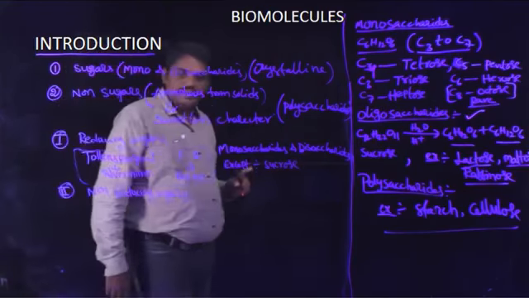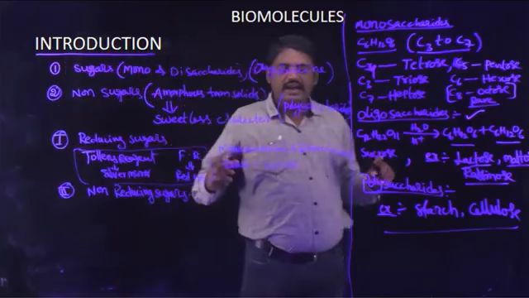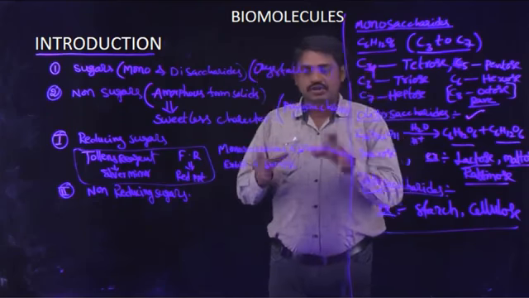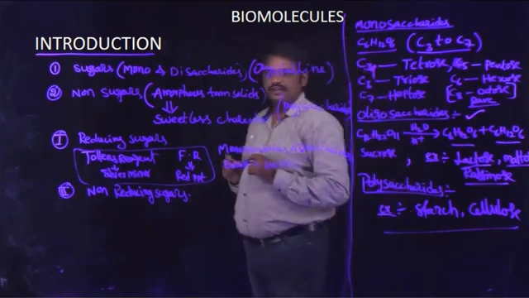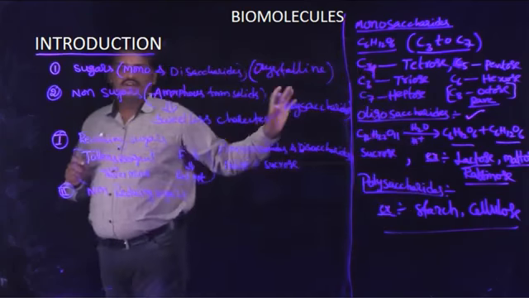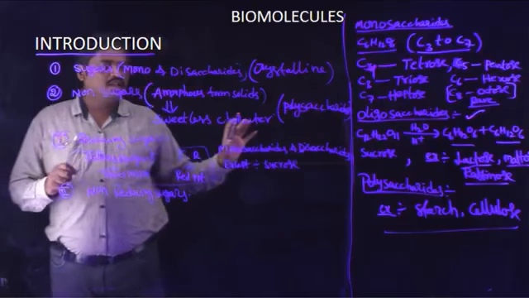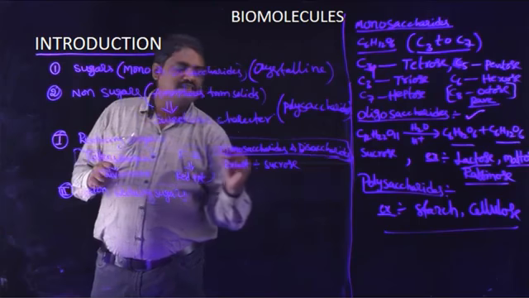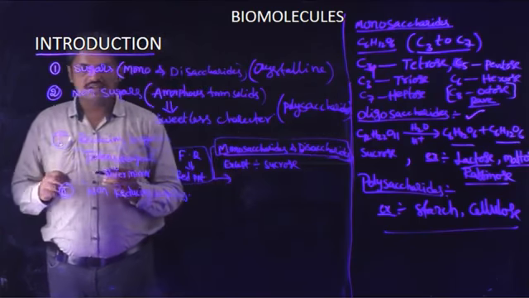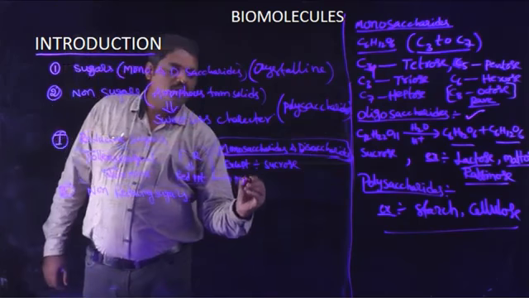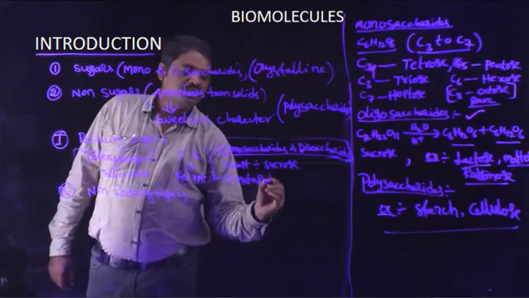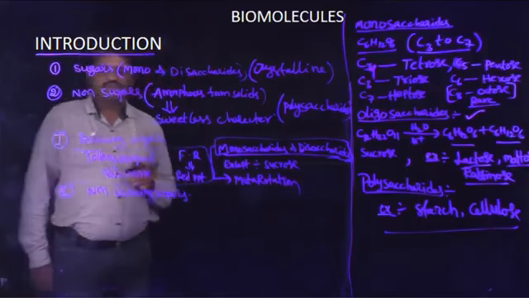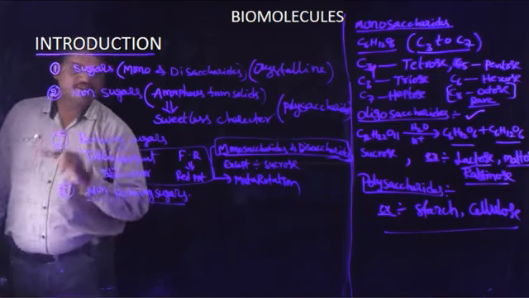Sucrose is a non-reducing sugar. These molecules, like monosaccharides and disaccharides, being reducing sugars, exhibit mutarotation. And next I am going to discuss non-reducing sugars.